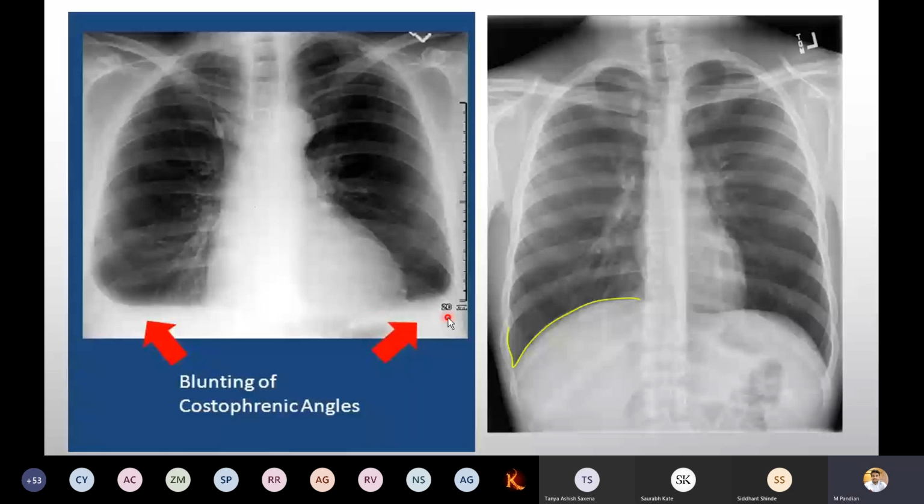Everybody following me? I'm not confusing you guys, right? Name of the angle, right and left, costophrenic. Here, cardiophrenic angle. It is sharp when there is no pleural effusion. It is blunt when there is a pleural effusion. You have to clearly explain to the examiner.